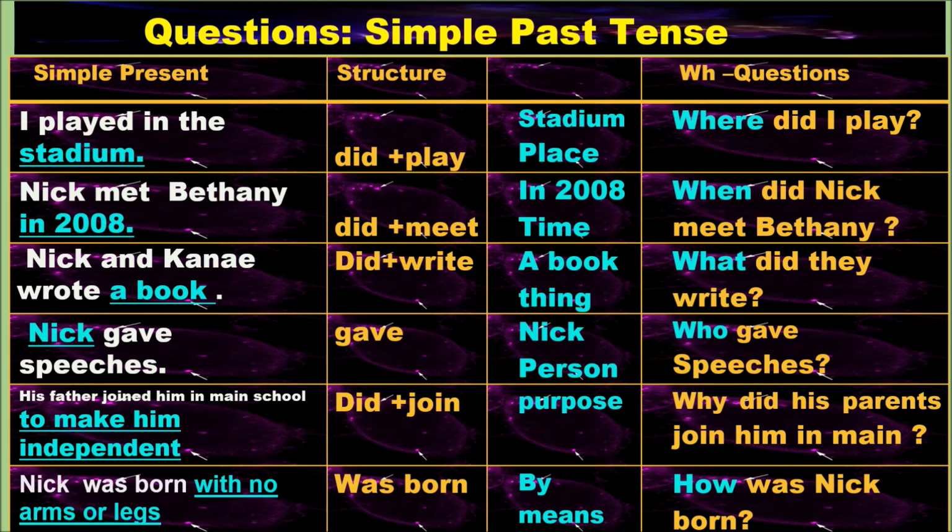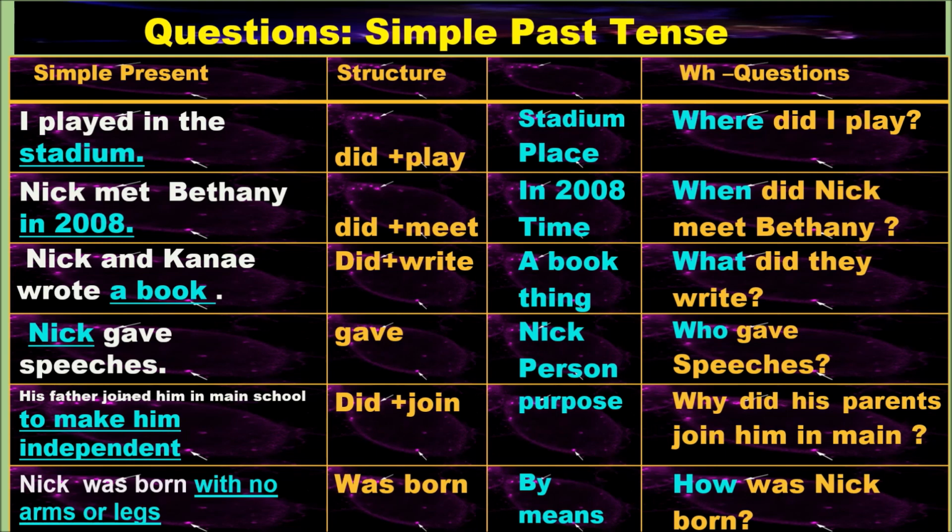So when you want to frame a question, the sentence pattern is WH plus helping verb plus main verb plus object. This is how we have to frame questions. Here I played in the stadium. So played means did plus play, so that it is easy. You can frame the question, where did I play? As it is stadium and it's a place, we use the keyword where.